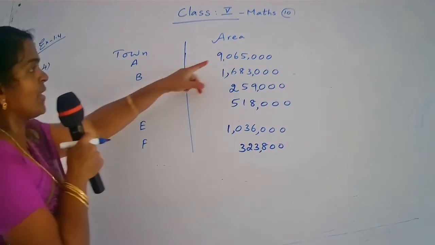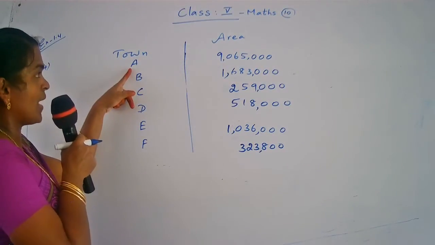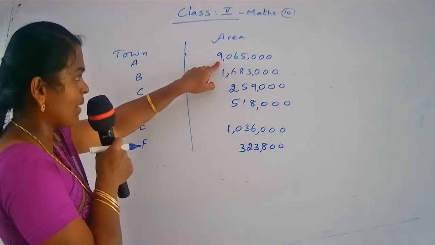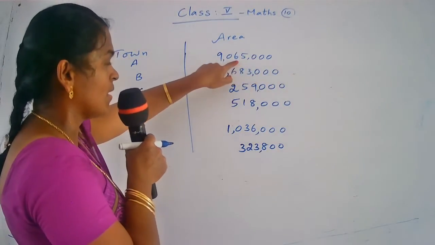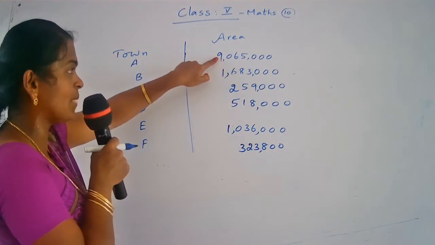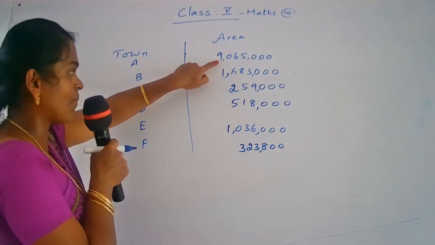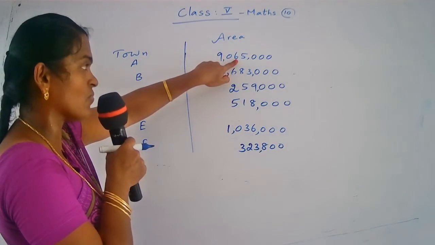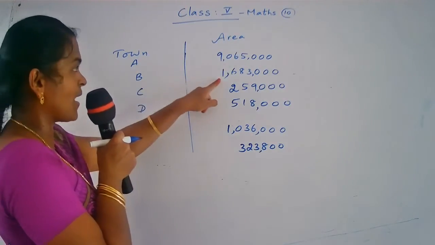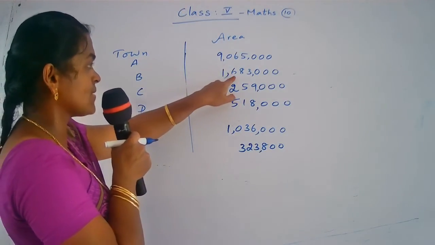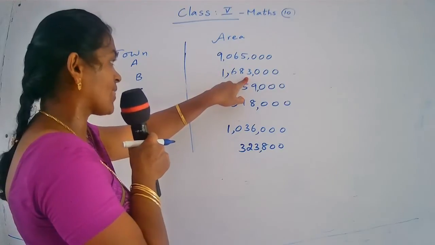Okay, now you read the number. The town A area is 9,065,000. Okay, this is ones period, this is thousand period, this is million period. Next, B town. B town area is 1,683,000.